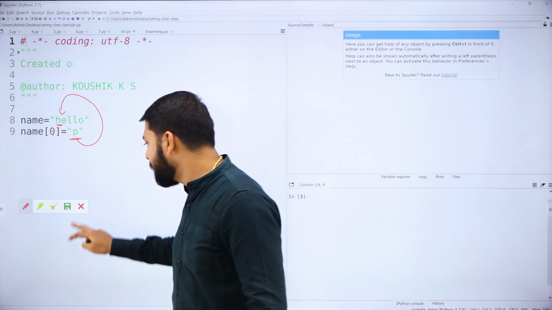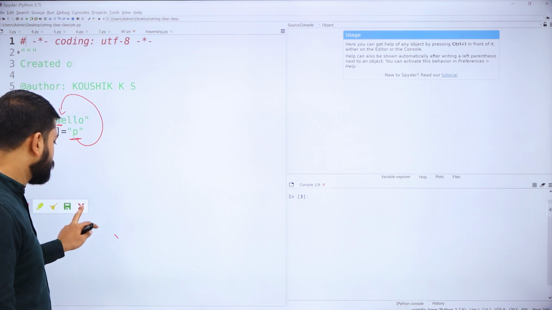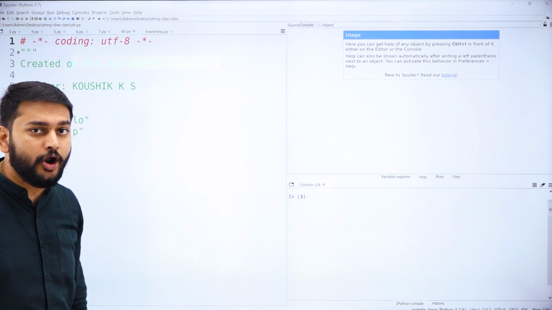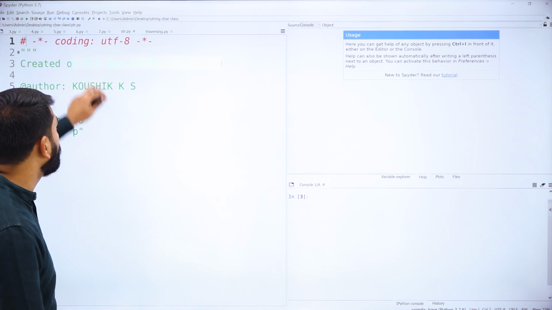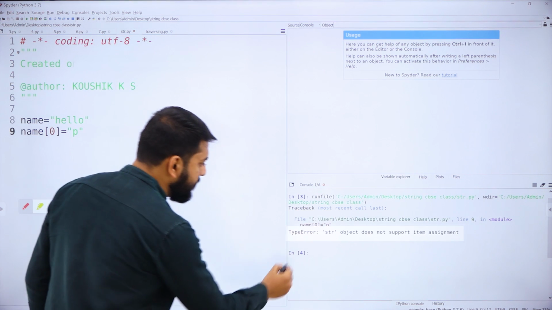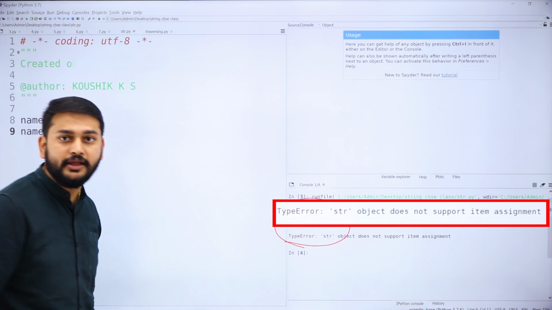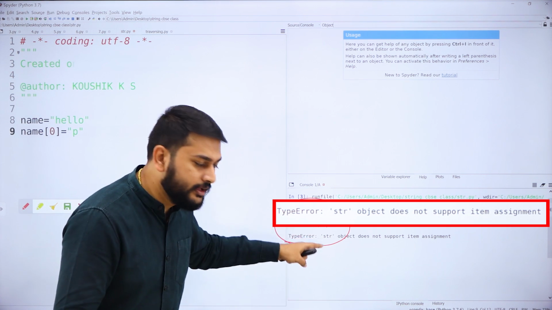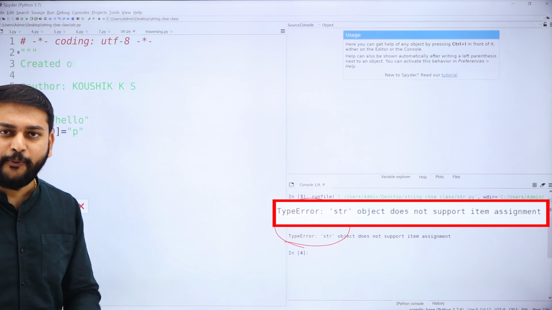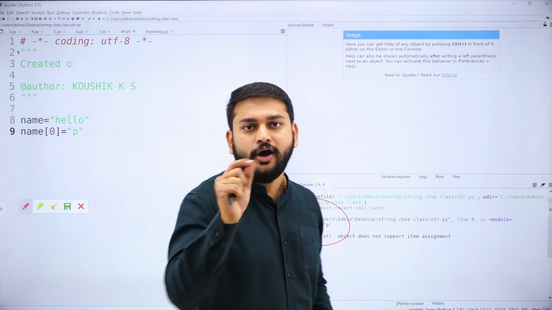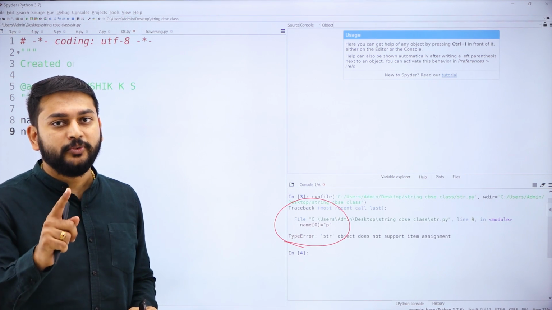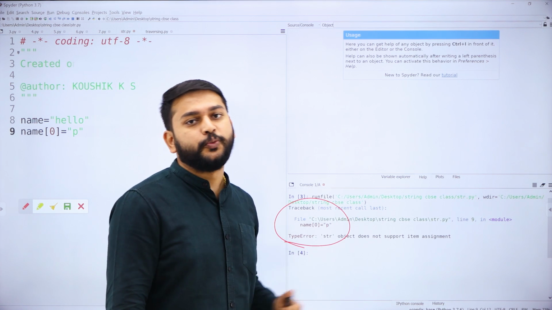Is it possible for me? That is what I will check, and I will show you whether, if I run this program, I get the proper output or end up with an error. I'll just run the program for all of you now. All of you are able to see this. I'm getting an error here. I'm not getting the exact output. Why? Because strings do not support the item assignment concept, because strings are immutable. This is what you need to understand in this program, my dear students.